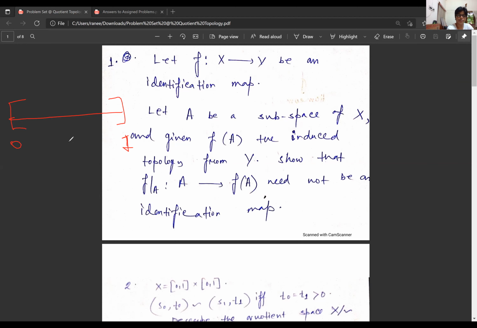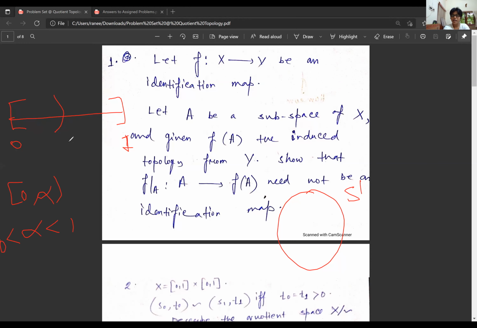So [0,1] is a closed interval here, and I have the circle. Let me draw it here. I'm saying this map might not be an open map. Why? Because in closed [0,1], if I have this kind of set, this will be open in [0,1], since any open set in [0,1] is the intersection of an open interval in R with the interval [0,1]. Let's call it [0, alpha), where alpha is strictly between 0 and 1.